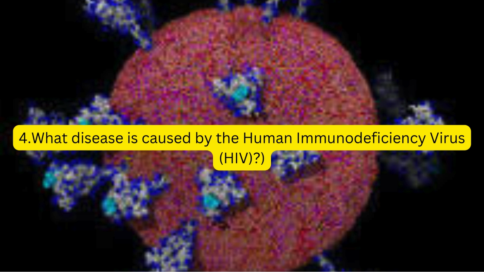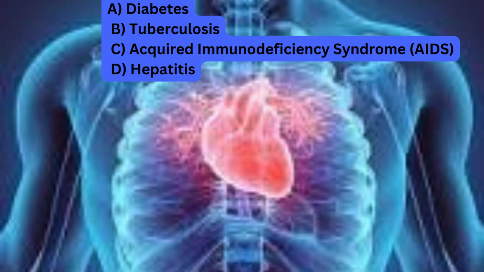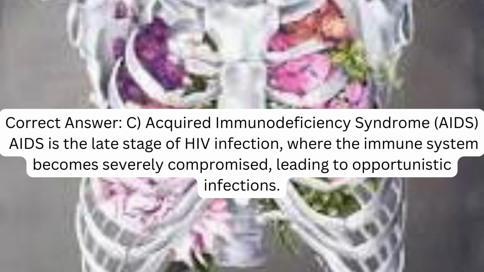4. What disease is caused by the human immunodeficiency virus, HIV? A. Diabetes. B. Tuberculosis. C. Acquired immunodeficiency syndrome, AIDS. D. Correct answer: C. Acquired immunodeficiency syndrome, AIDS. AIDS is the late stage of HIV infection, where the immune system becomes severely compromised, leading to opportunistic infections.